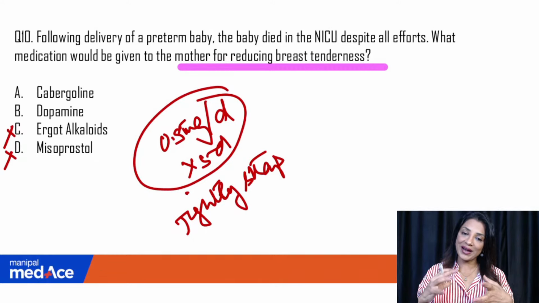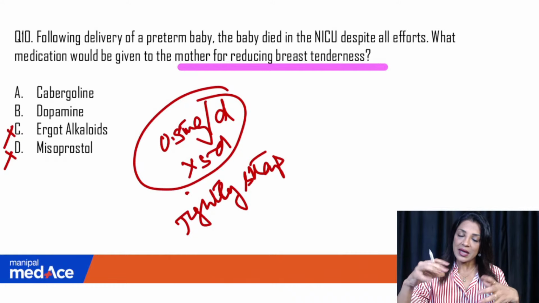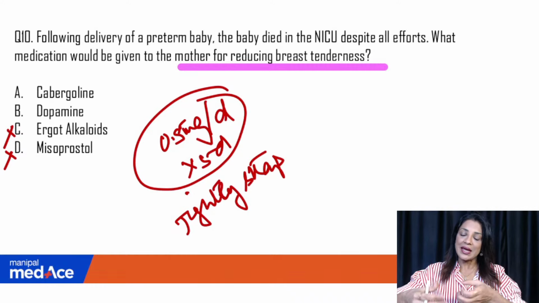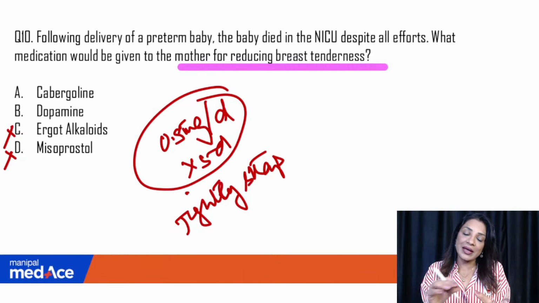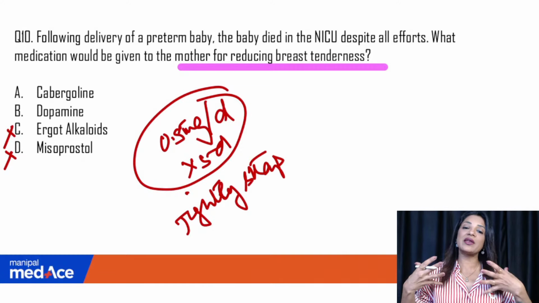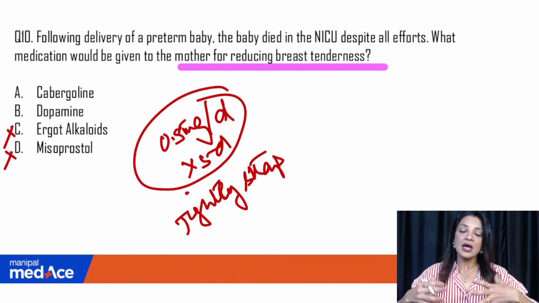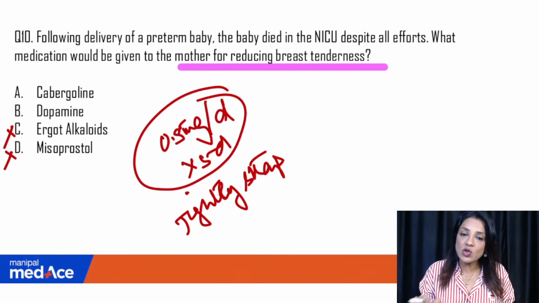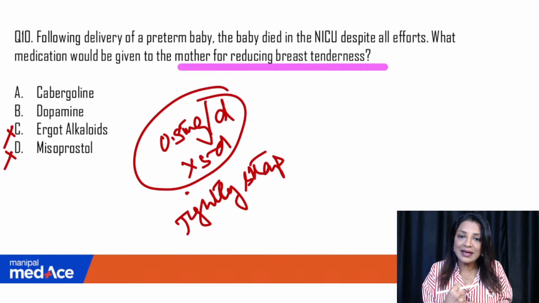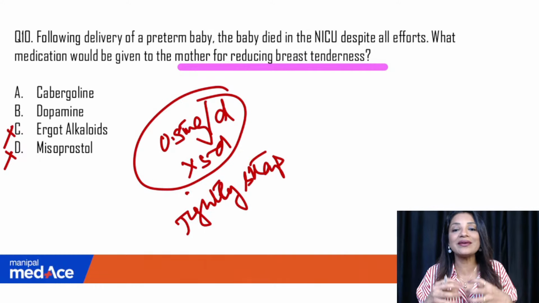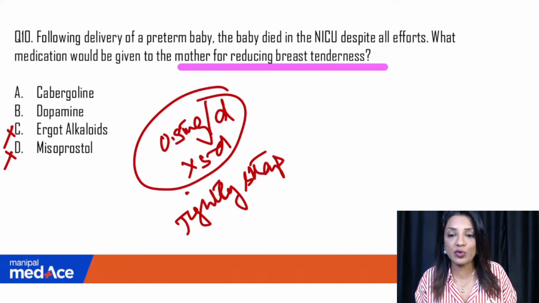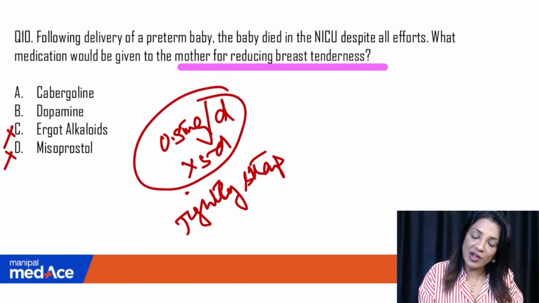So whatever fat is there, it has a lot of ducts inside it. If we tell her to express the breast and reduce the milk inside the ducts, they will fill up again with milk because they will get a lot of space again. So when you have to suppress and completely stop the lactation, you have to tell her to tightly strap her breast so that the milk doesn't get any space to fill up. Okay, so it is 0.5 milligram per day.